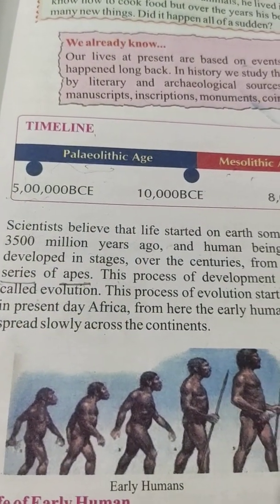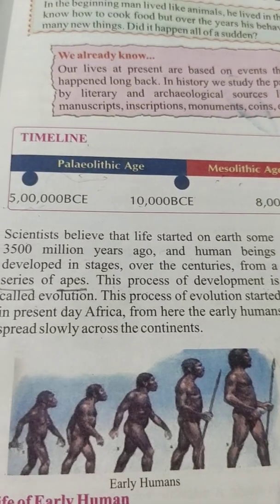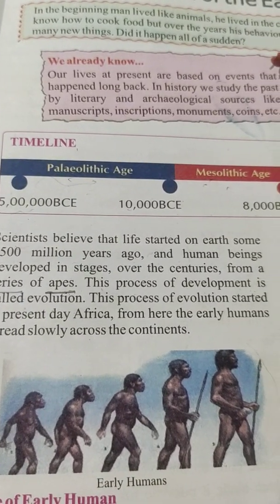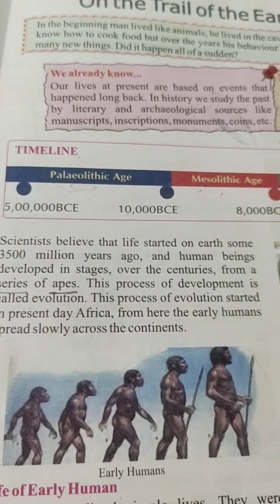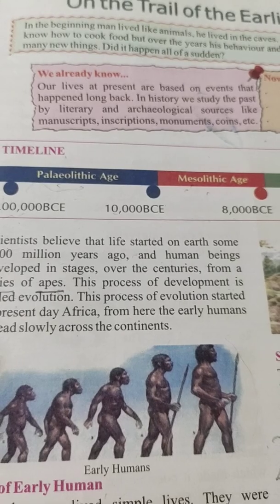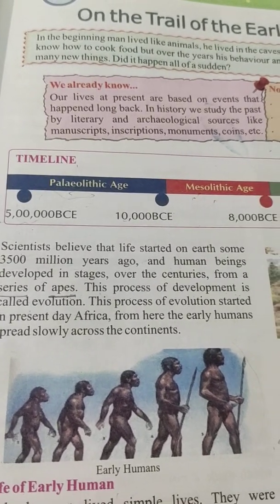Scientists believe that life started on Earth some 3,500 million years ago and human beings developed in stages over the centuries from a series of apes.